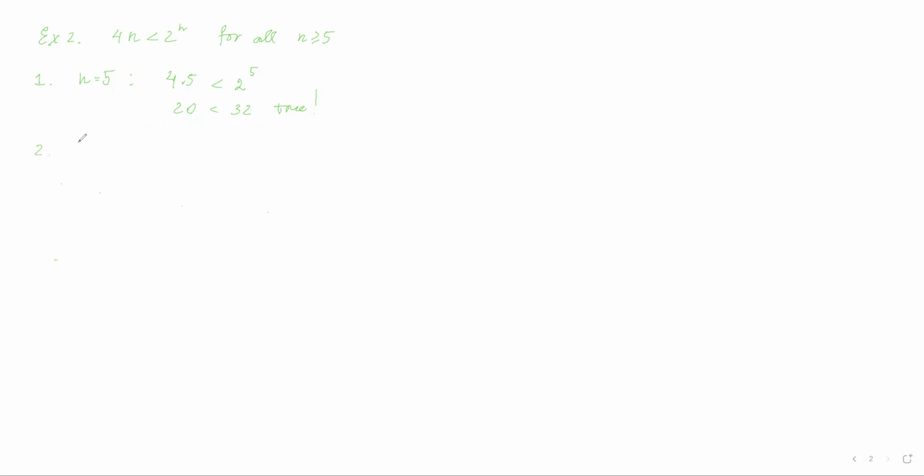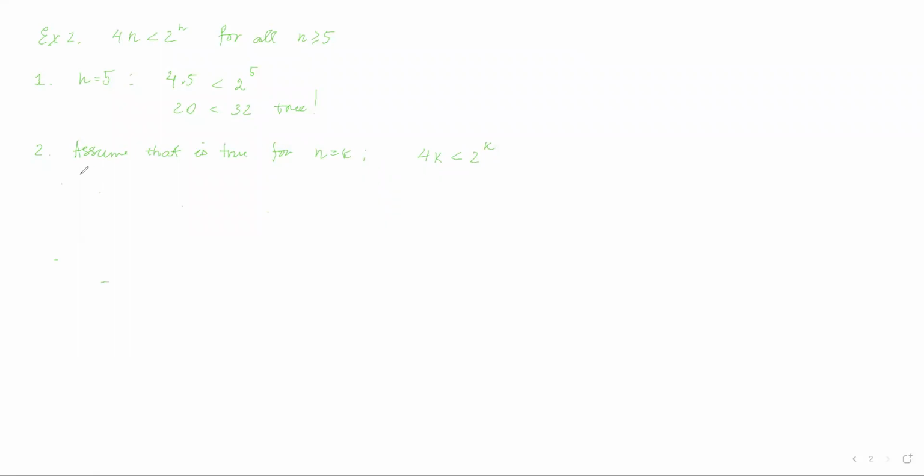Now, assumption. Assume that it is true for n equals k. How is it going to look for n equals k? Well, k less than 2 to the power of k, right? My k doesn't look very nice here. I'm going to write it out again. Come on, for k. Somebody is going to watch what I'm writing down in notes, and it's going to be hard to understand. Okay, so this is the assumption.